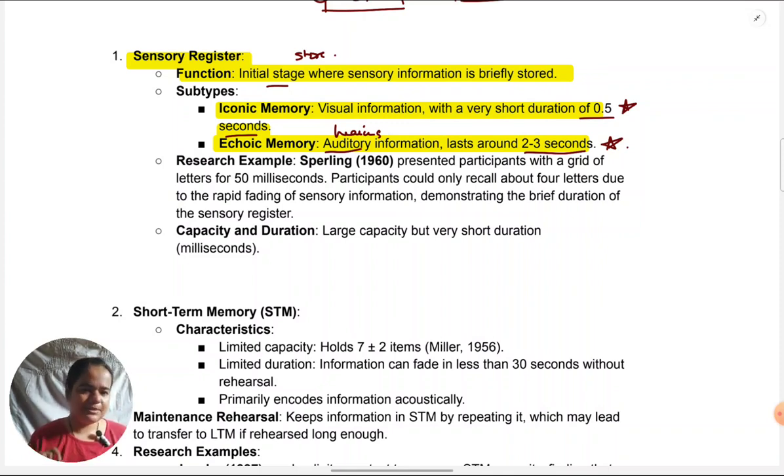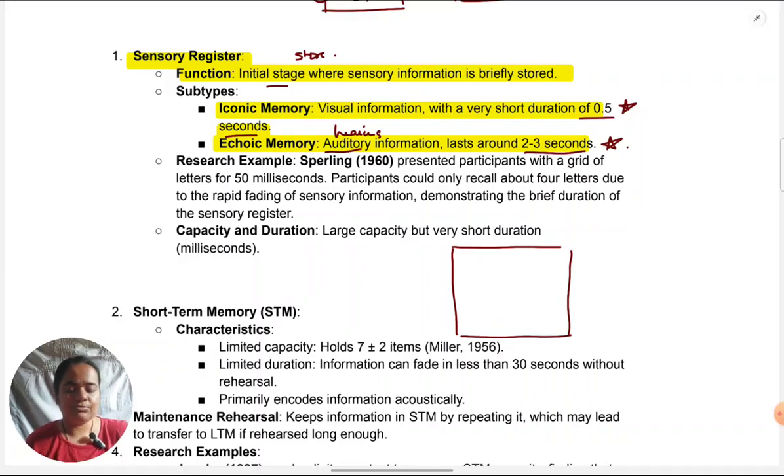First, let's look at Sperling's research. You will see again in the textbook a diagram of a grid. I will just make a rough diagram over here. There's a screen which is represented in a diagram, and you can see there are 3 rows of 4 consonants each on that screen. I don't remember the exact consonants, but something to the effect of this.